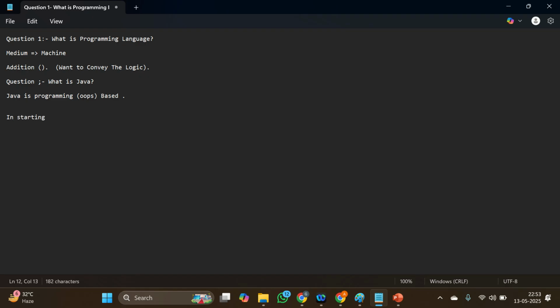In the starting, Java was named Oak. Then after, Java was given its original name, which is Java. In the beginning, Java was created by Sun Microsystem, an electronics based company.